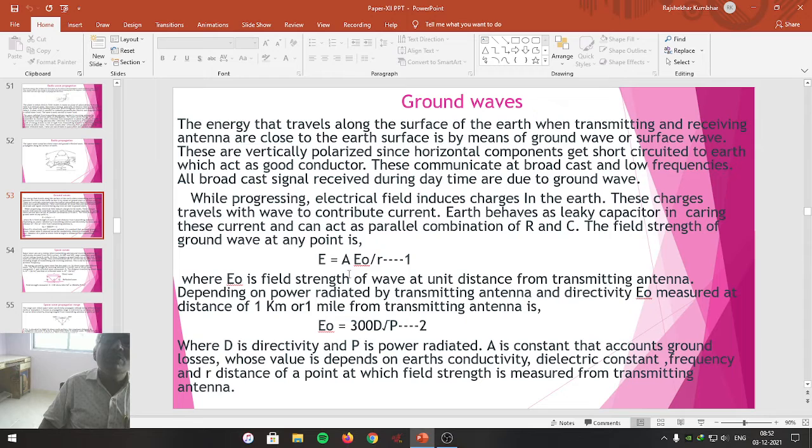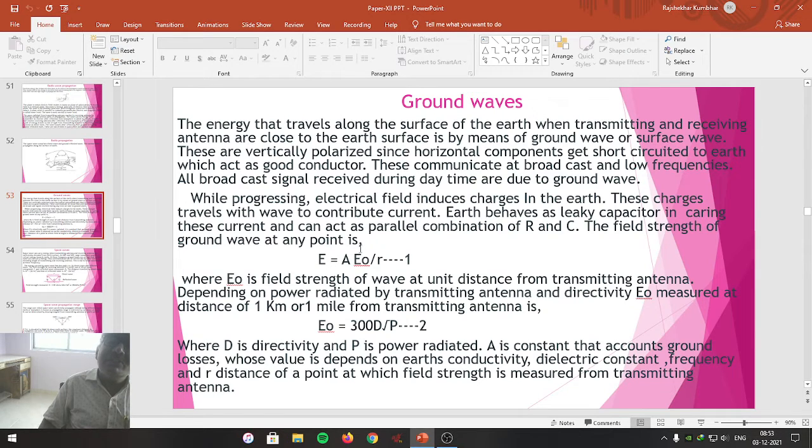Due to these, whatever losses take place will be accounted for by a constant represented by A. E0 is the field strength measured at a unit distance between transmitting and receiving antenna. R is the distance between transmitting and receiving antenna where the total field strength is measured.